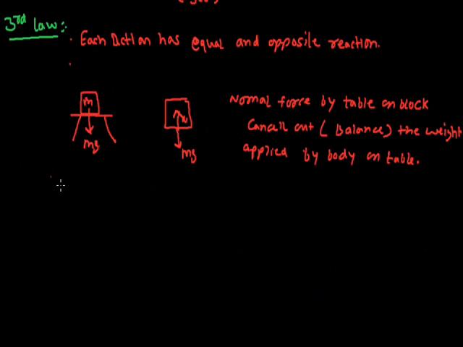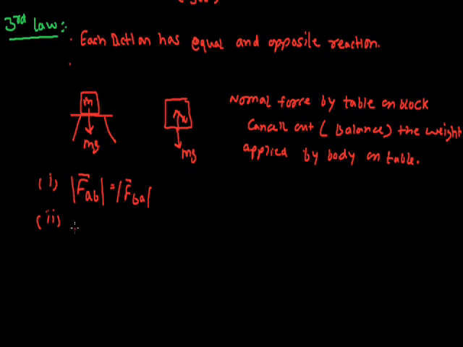Now some rules about this law. First, if a and b are two objects, and a is applying a force on b, F AB, then F BA will also be equal in magnitude. Means the same force will be applied by the second object on the first object.